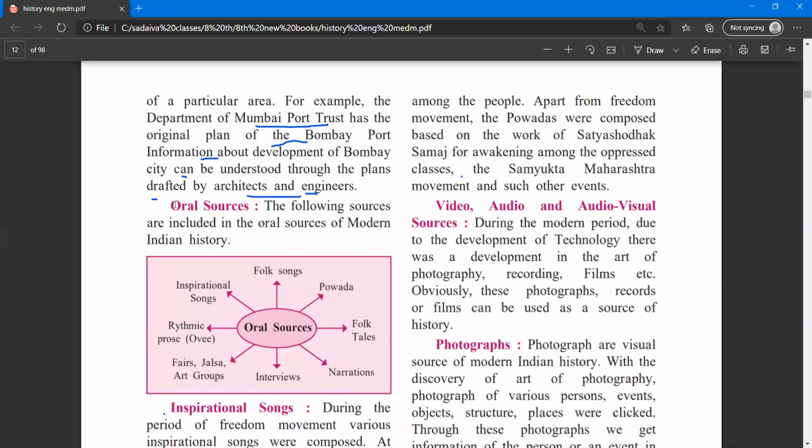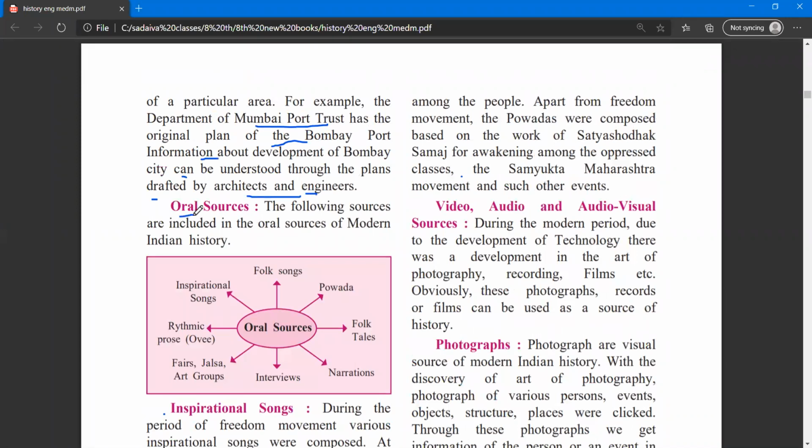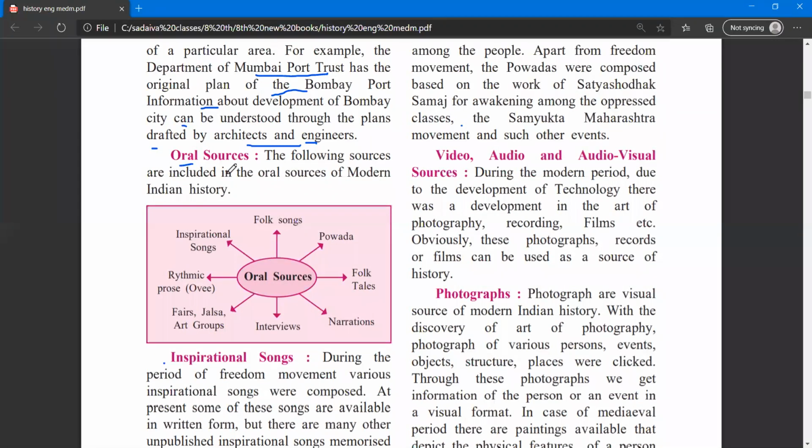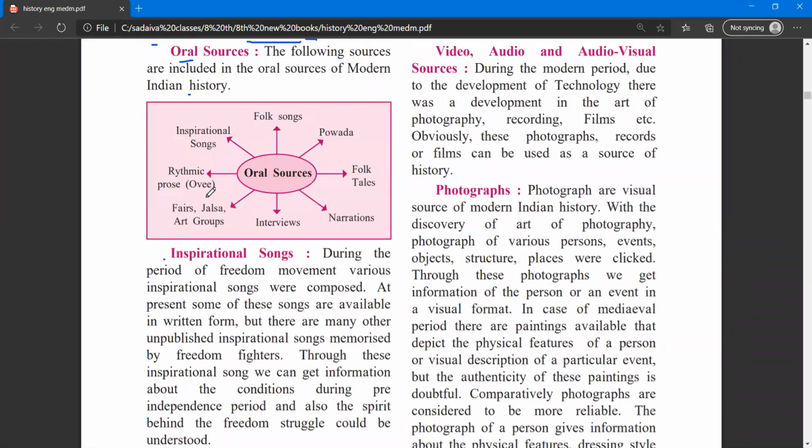Whenever we hear about the oral, we know about the oral test. So basically, what is that? Oral means vocally. Someone has said something about it, and it is not written somewhere. So someone has spoken about it, and we can call it an oral source. The following sources are included in the oral sources of modern Indian society. So what does that mean?